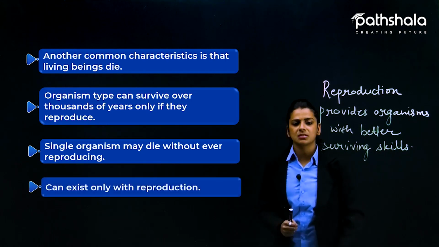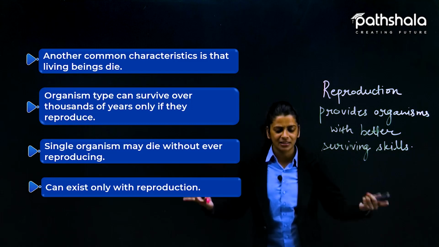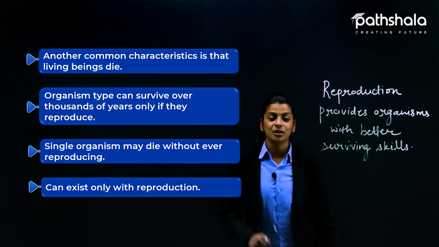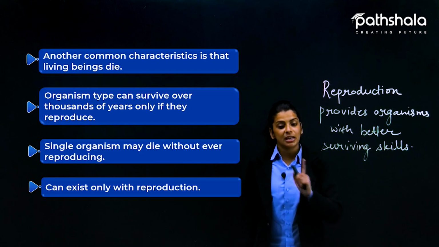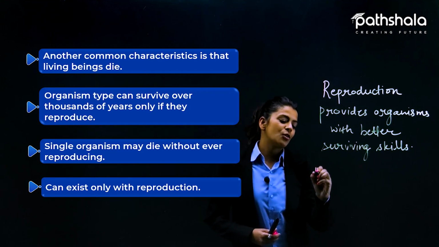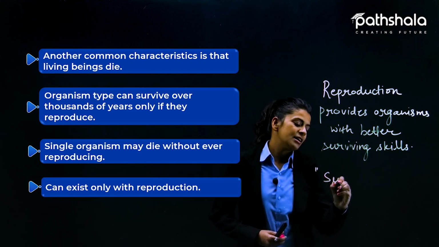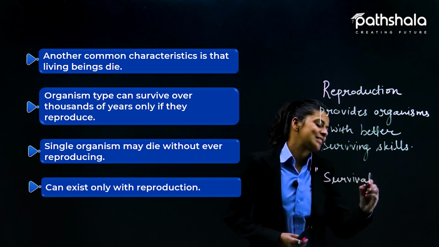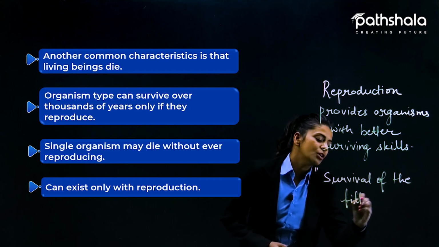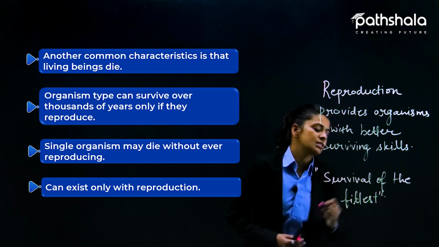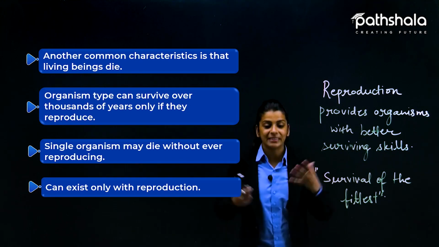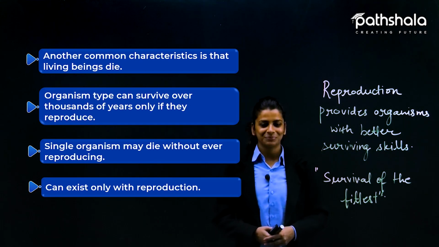So only those organisms can survive in this atmosphere for over thousands of years. Only those organisms who are undergoing reproduction, जो reproduction के ही process में जा रहे हैं, only those organisms can survive. So here also we say that survival of the fittest, as we have discussed this part earlier also, कि only the organism which is fit for the environment survives, and that comes with reproduction.